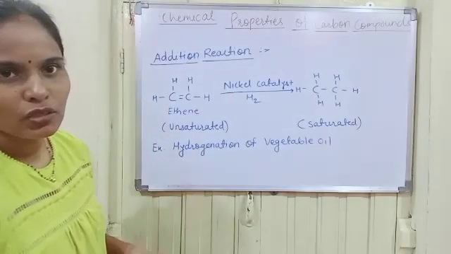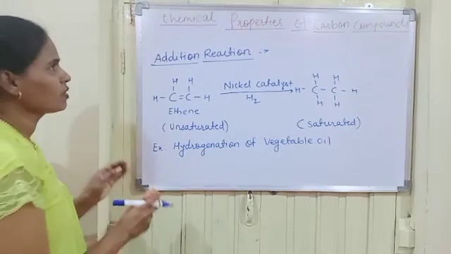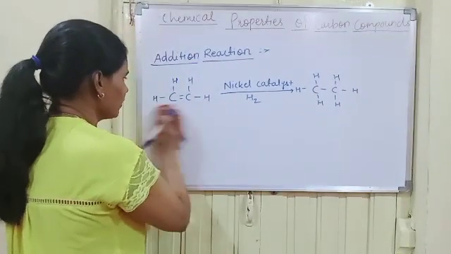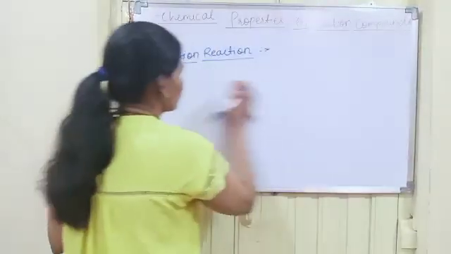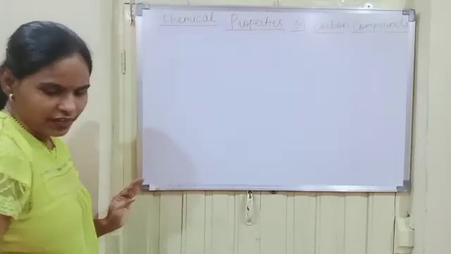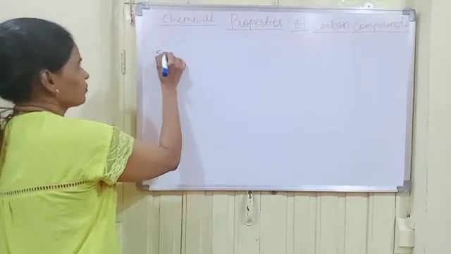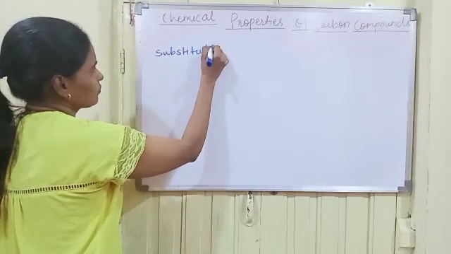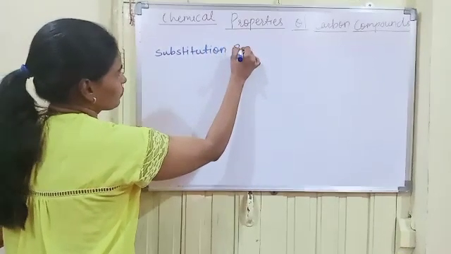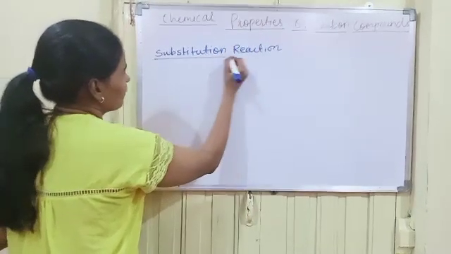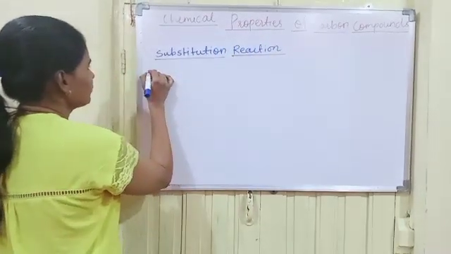Understood this? Now let us take the last chemical property of carbon compounds, which is given in our textbook, that is substitution reaction. Now let us write the definition of substitution reaction.